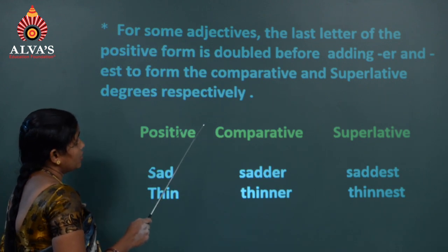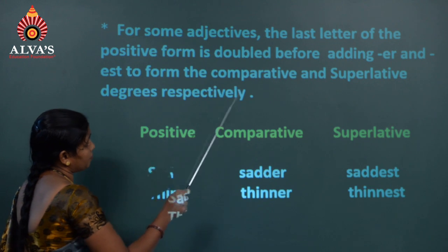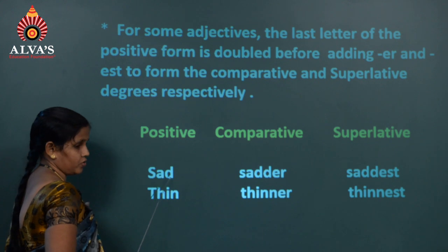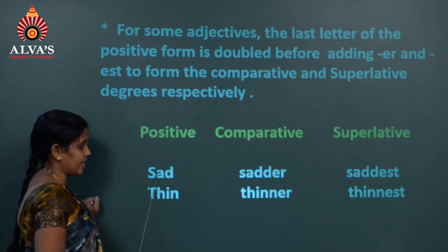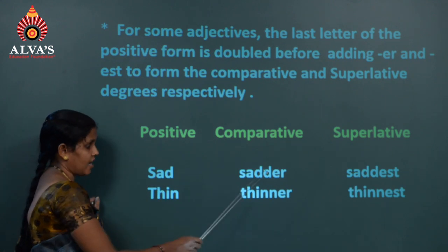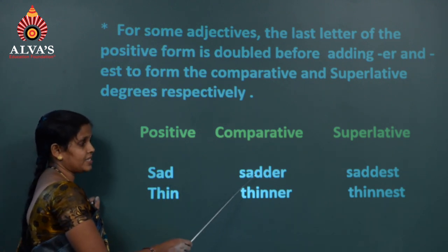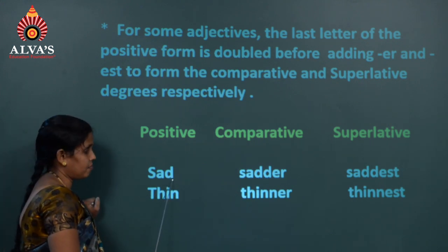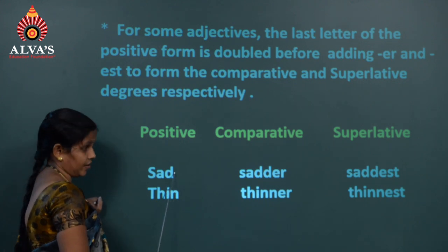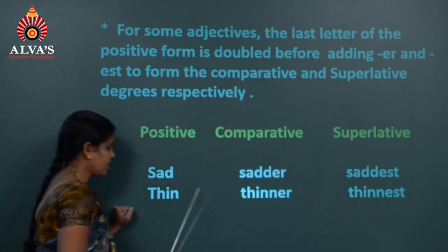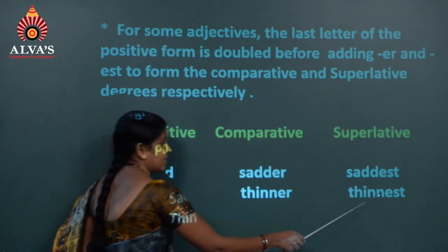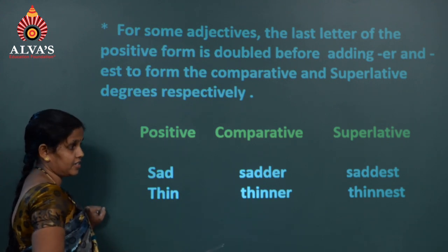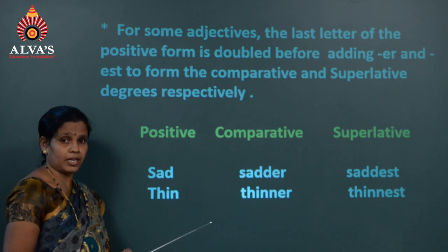For some adjectives, the last letter of the positive form is doubled before adding er and est to form the comparative and superlative degrees respectively. That means sad, whose last letter is d. You double it, dd, and add er, and sadder is the comparative degree. Last letter d, make it double, dd, est: saddest. Thin, thinner, thinnest. Here the last letter is doubled and er is added for the comparative and est for the superlative degree.